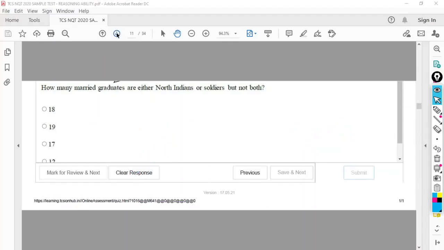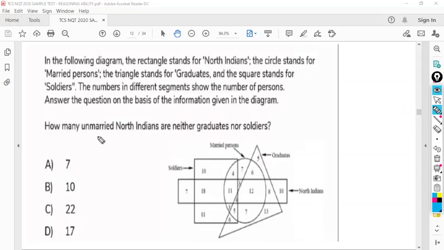There is one more question based on the same information. This time, how many unmarried North Indians are neither graduates nor soldiers? First of all, unmarried people in the sense, all the people inside the circle are married. All the people who are not in the circle are unmarried. So all these 10, 7, 18, 11, 3, 13, 8, 10, 5, all these are unmarried because these are not in the circle. But we want unmarried North Indians. So who are unmarried as well as North Indians? 7, 18, 8, 10. These are unmarried North Indians.